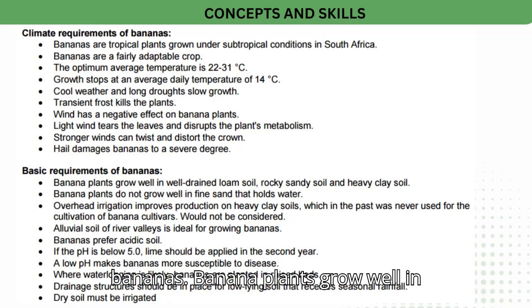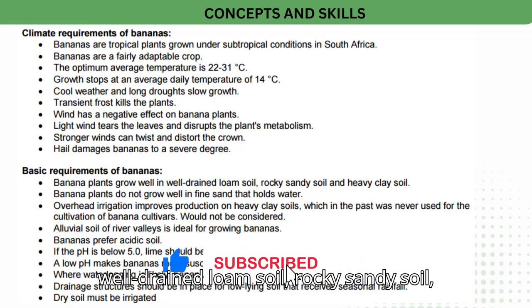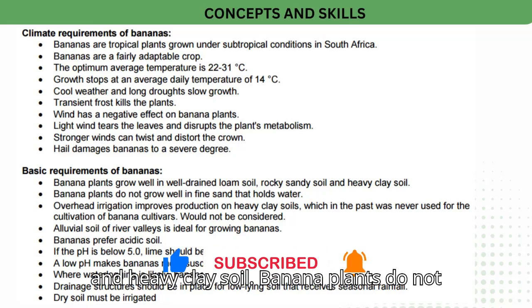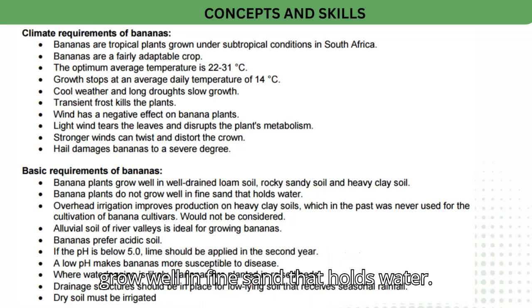Basic requirements of bananas. Banana plants grow well in well-drained loam soil, rocky sandy soil and heavy clay soil. Banana plants do not grow well in fine sand that holds water. Overhead irrigation improves production on heavy clay soils, which in the past were never considered for the cultivation of banana cultivars. Alluvial soil of river valleys is ideal for growing bananas.